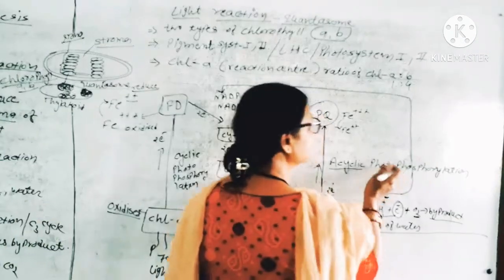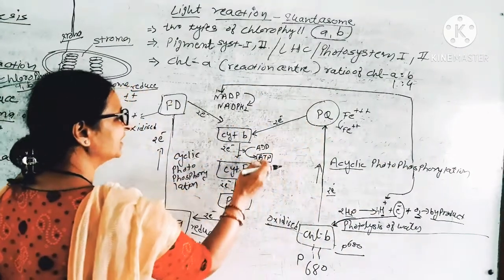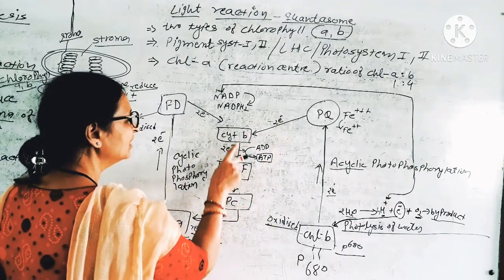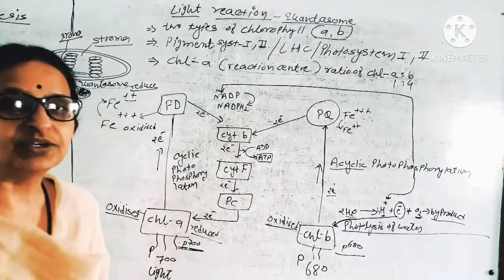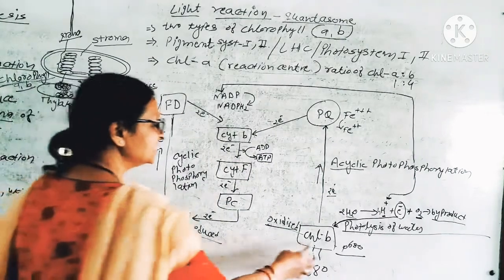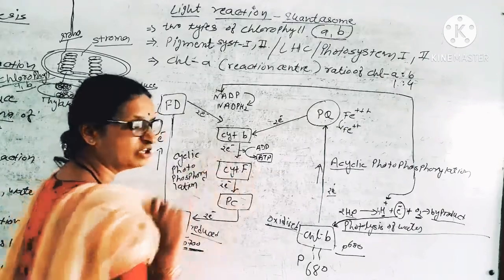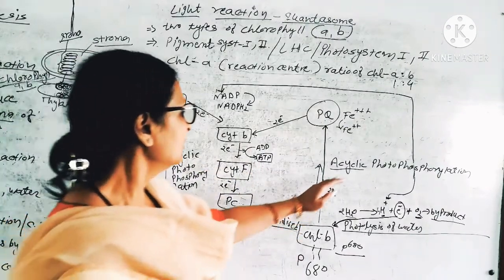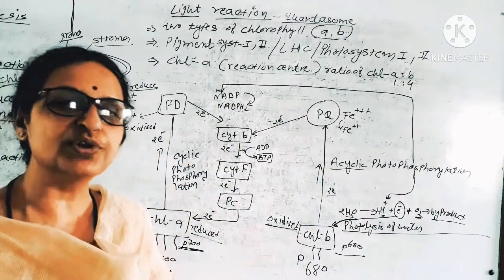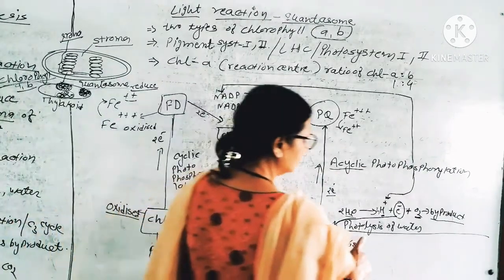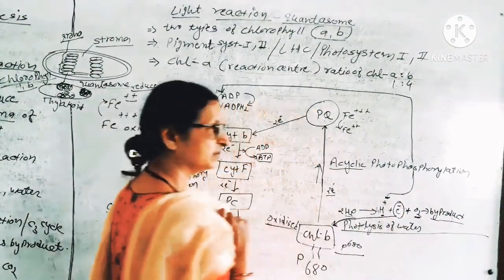Photo means in the presence of light. Phosphorylation, because during this reaction, with electron moving from B to F, they produce ATP from ADP. So in this reaction too there is one ATP formed, in this reaction too there is one ATP formed. So acyclic photophosphorylation. Phosphorylation means to produce ATP. Here the photolysis of water takes place, oxygen byproduct is released.